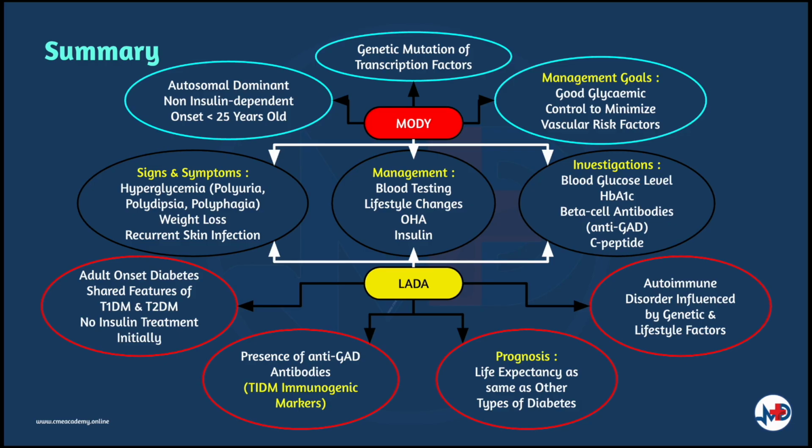The principal treatment goals for people with MODY would be managing good glycemic control while minimizing other vascular risk factors. Generally, the tools for management are similar for all forms of diabetes, which would be blood testing, lifestyle modifications, oral hypoglycemic agents, and insulin injections.